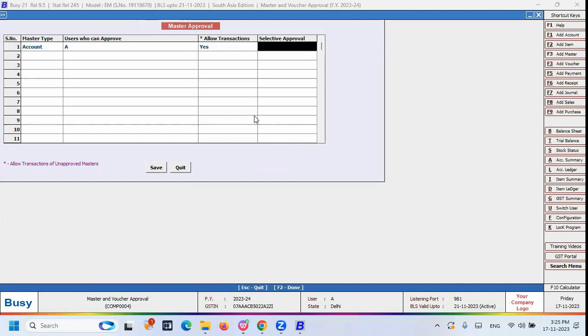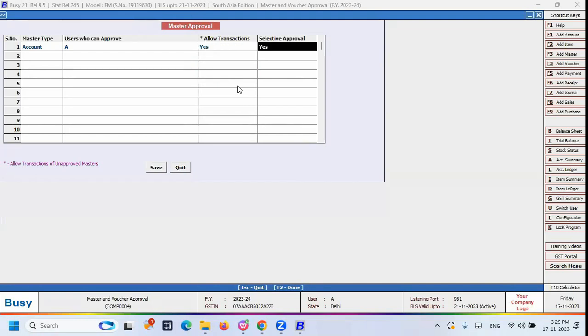Allow the transaction, you can set it as yes and select allow the transaction. If you make this one yes, then what happens? Before approval, that product is available for billing. That is why allow transaction is also there. If you make it no, it means before the approval of master data, that product is not available for transaction purposes. So you can have that option also.